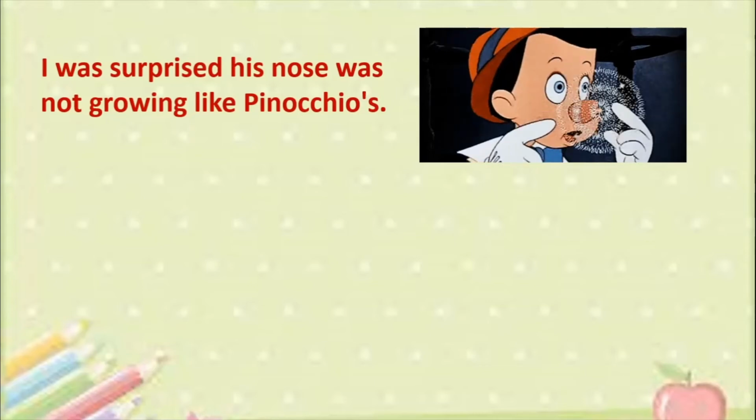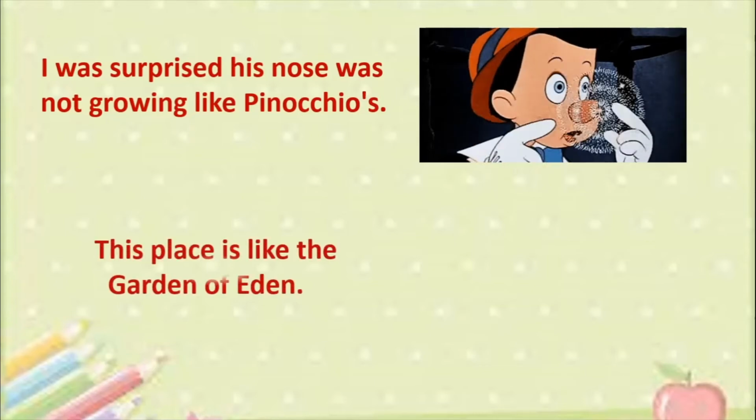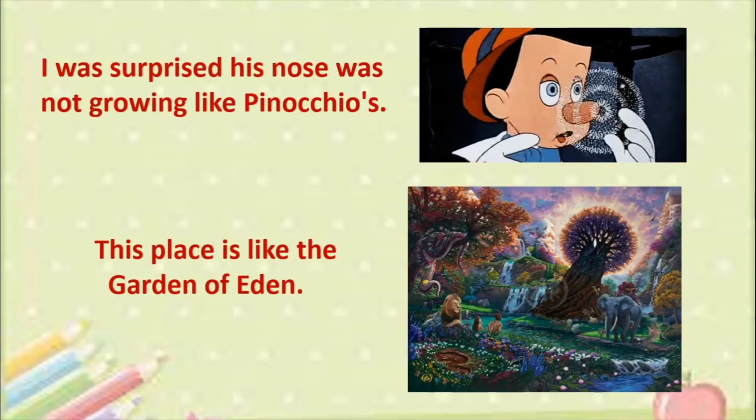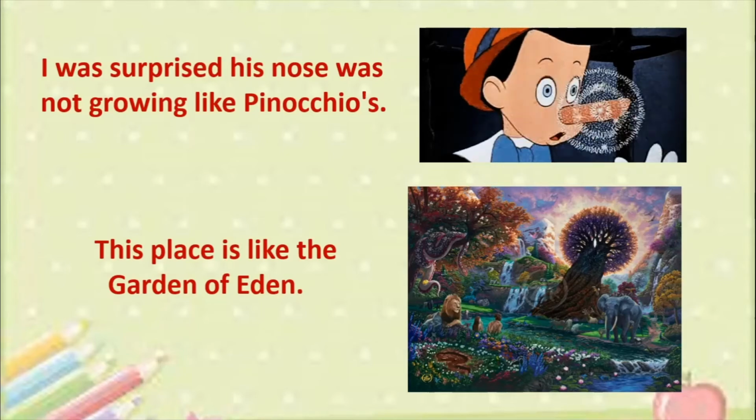Okay? Next example. The place is like the Garden of Eden. Now Garden of Eden is a mythical place, and it is compared to heaven. So when you're talking about heaven, we have never gone to heaven. None of us have been to heaven because we are all alive. But from the description that people give, we have an idea that heaven might be a place which is really very beautiful.